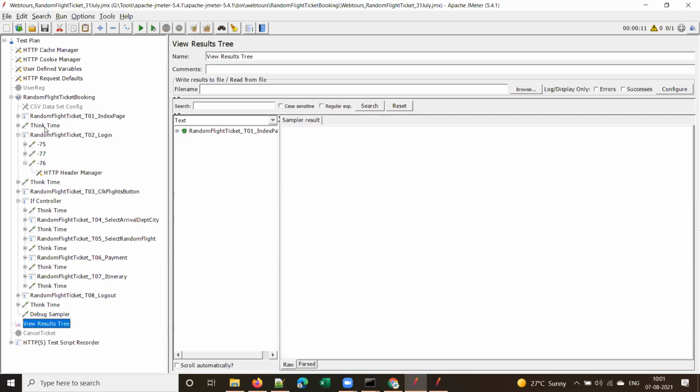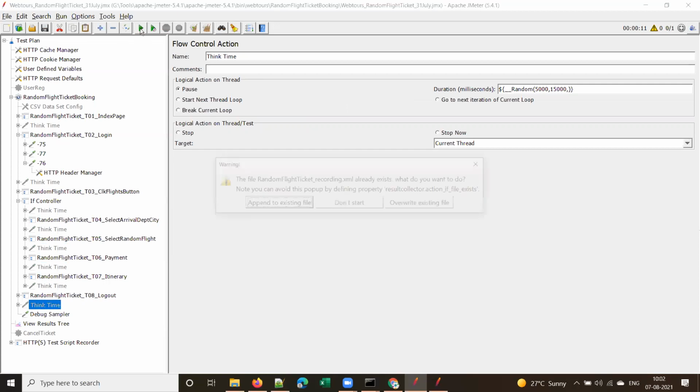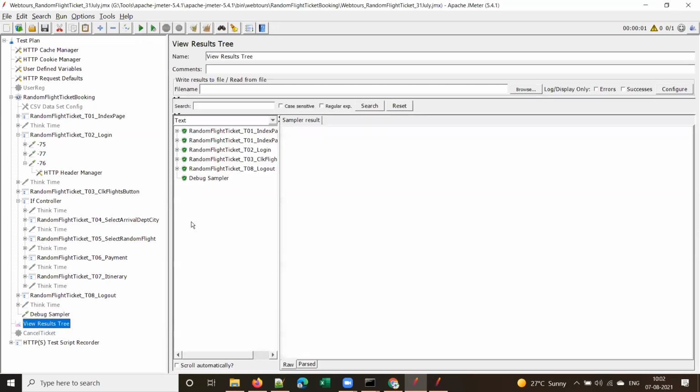Let me disable these timers for the time being. All right.